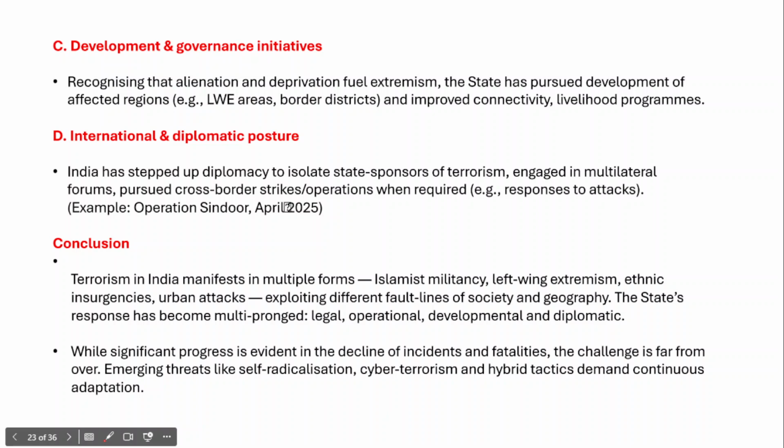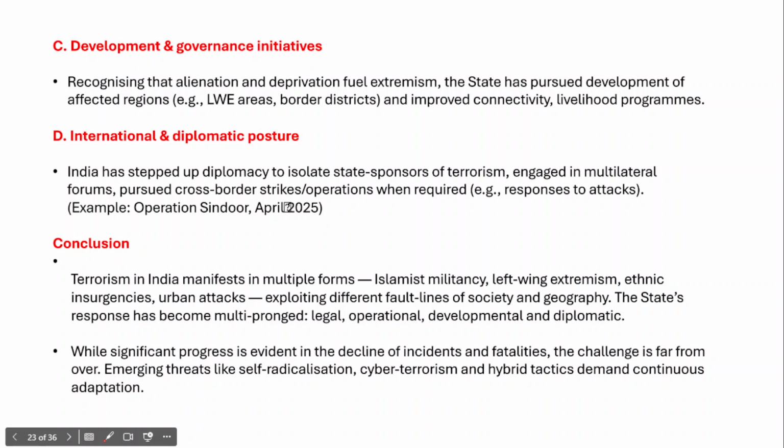And apart from that, in order to deal with left-wing extremism and insurgency in the northeastern part of India, the government has also adopted a set of developmental and governance initiatives. These initiatives are aimed at recognizing the alienation and deprivation that have been fueling extremism. So the state has started adopting developmental means in these affected regions.